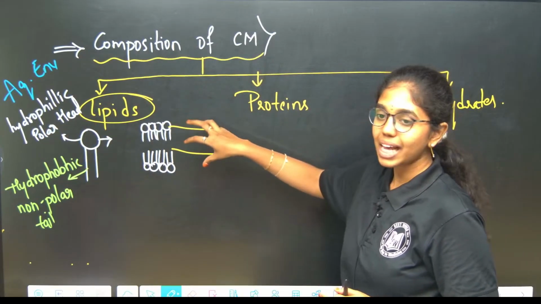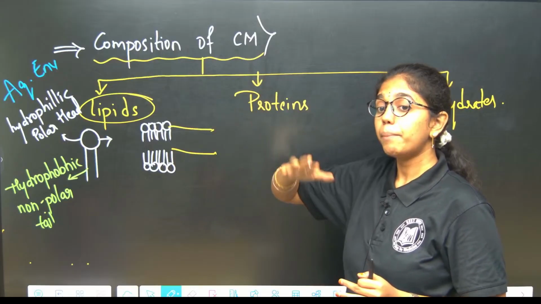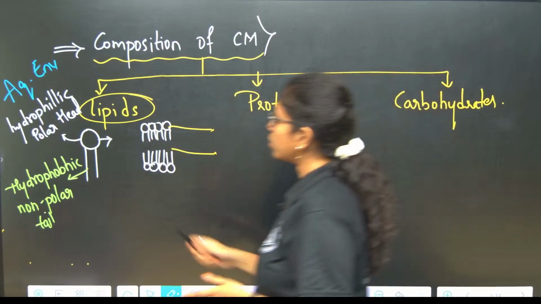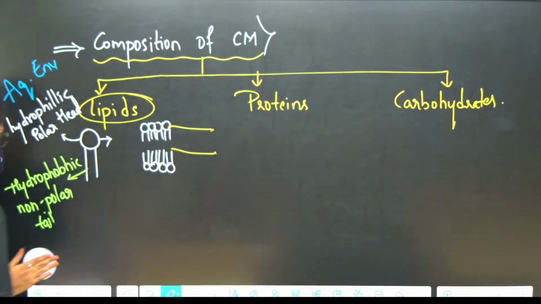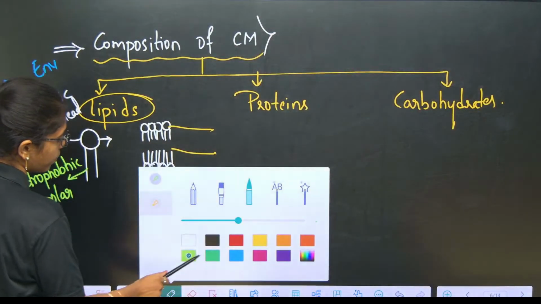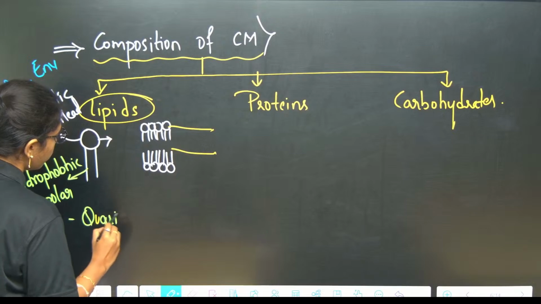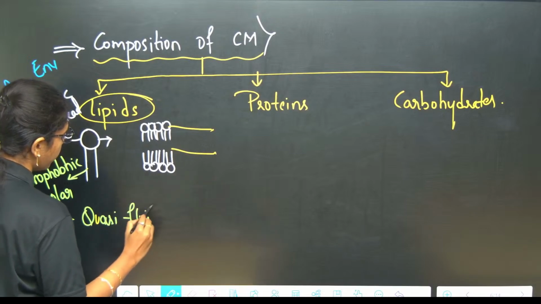How are these lipids arranged in the plasma membrane? By quasi-fluid nature. They are just floating. So this is the quasi-fluid nature of lipid. Remember the term carefully. Direct NCERT line. So this is what? Quasi-fluid nature of lipid.